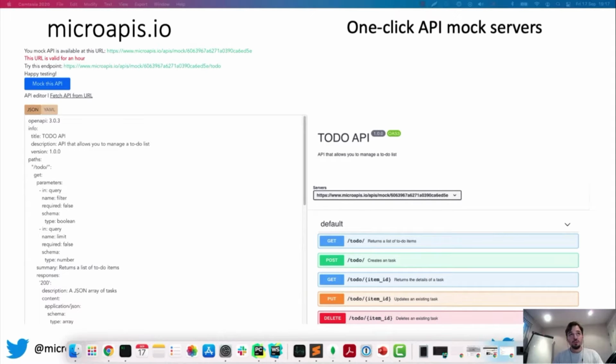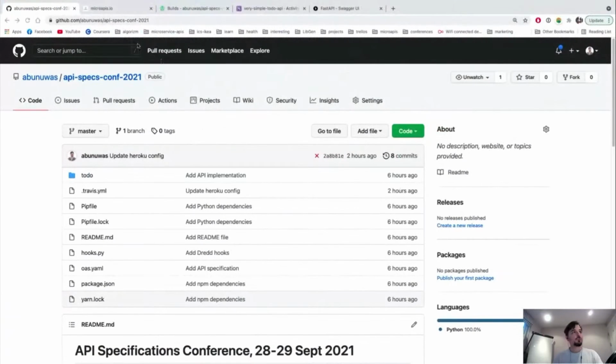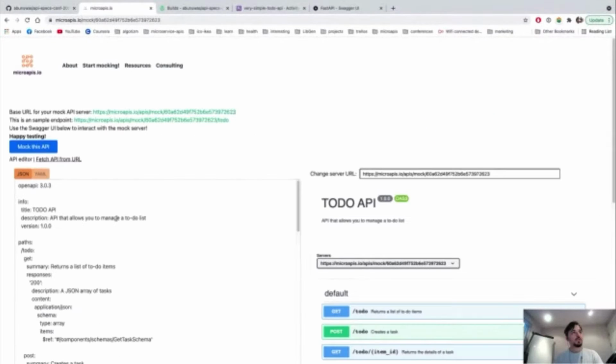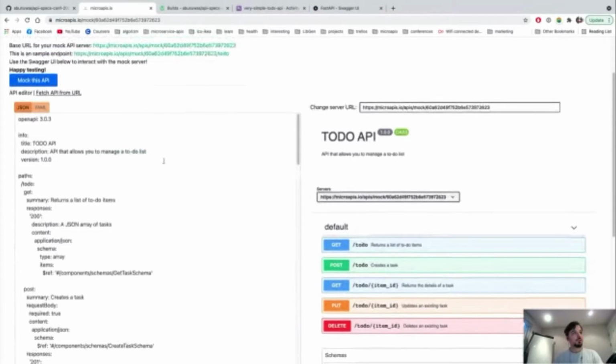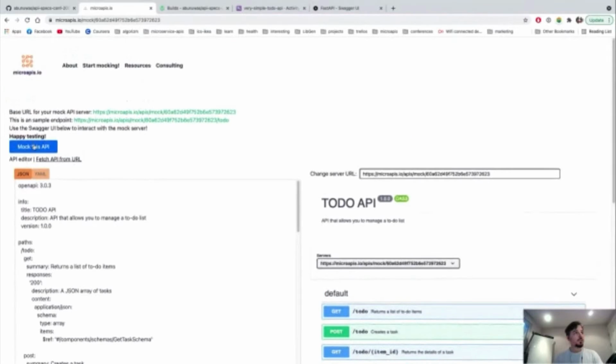The first of these products is an API mocking service. It's very easy to use. All you need to do is come here to the website, to the API mocking page. You simply need to paste the API specification of your API in the input panel here. You click the mock this API button, and in return, you get a base server URL for your mock server, which you can use to start interacting with it.